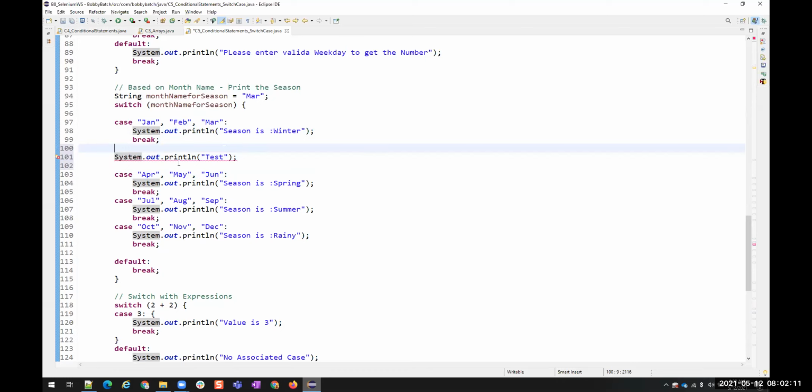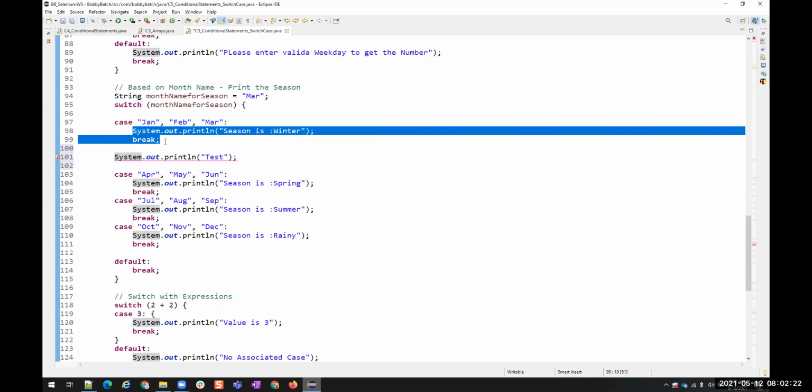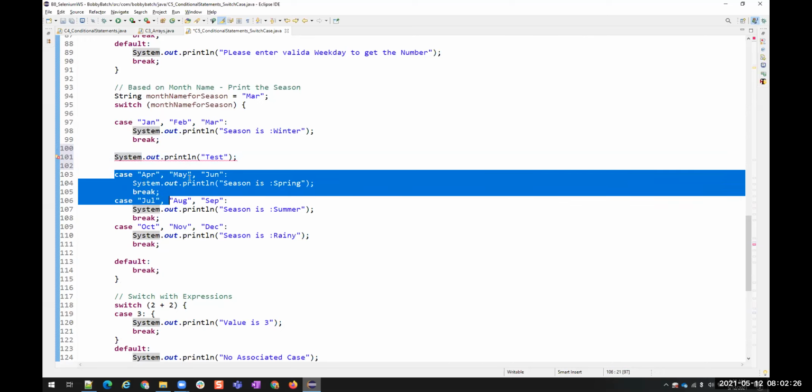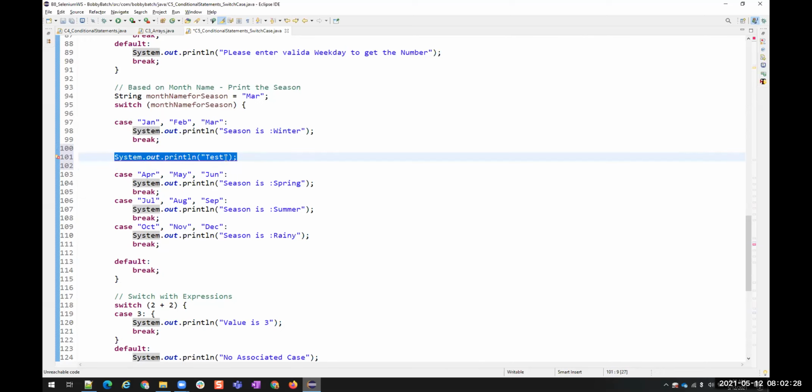No, because Java is going to read only through cases. So in between the cases, it is not going to read. So you cannot have any statements in between the cases. In the case you can have statements, as long as they are inside the case. But in between cases, we cannot have any statements. Okay.